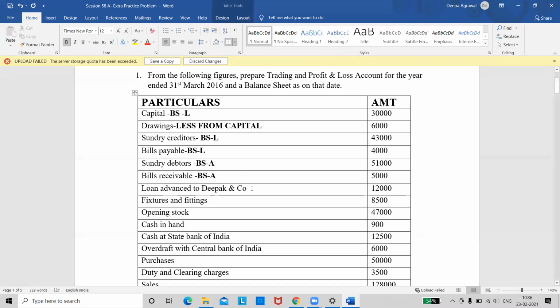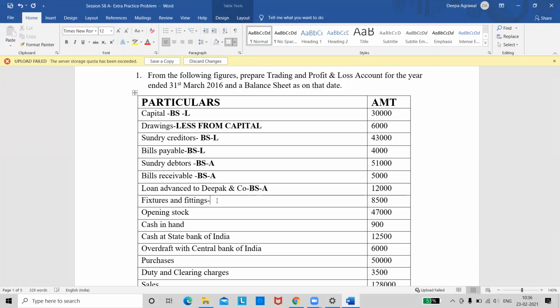Now see this transaction. Loan advanced to Deepak and Company. What do you mean by loan advanced? Are we taking the loan or are we giving a loan? Ma'am, we are giving the loan. Okay. So where will we show it if we are giving a loan? Balance sheet, asset side. Correct.